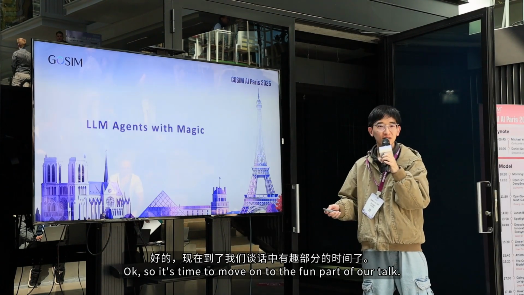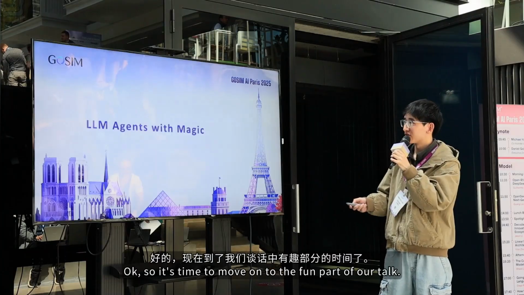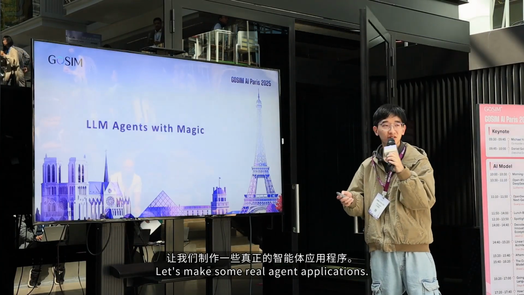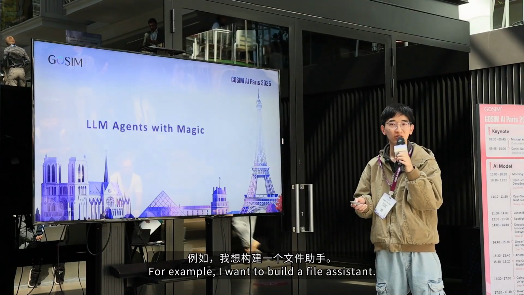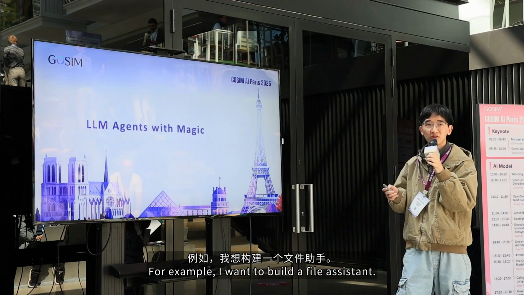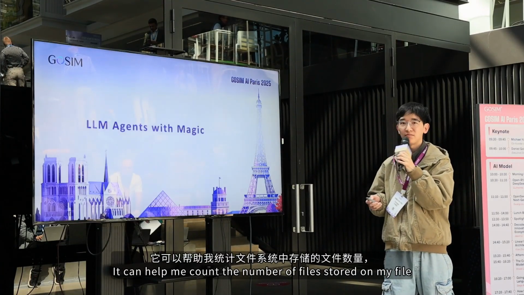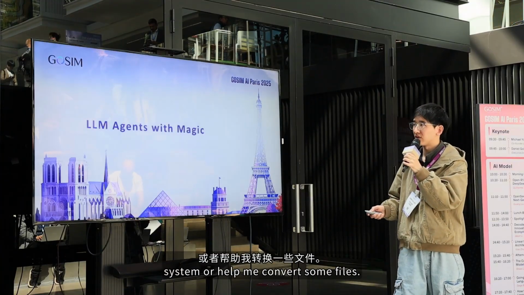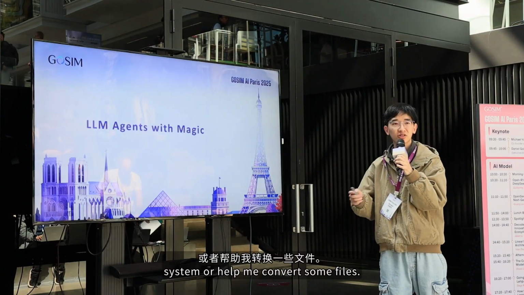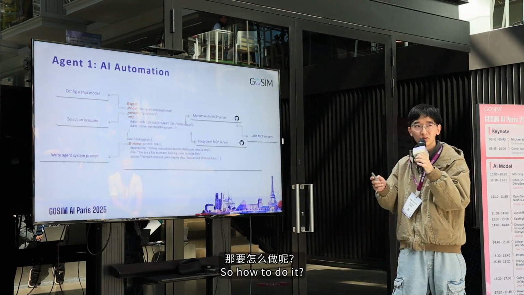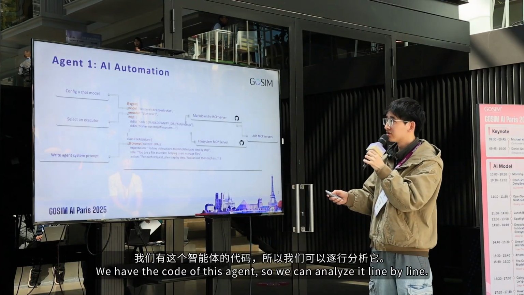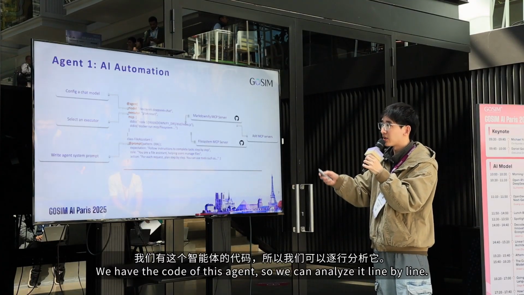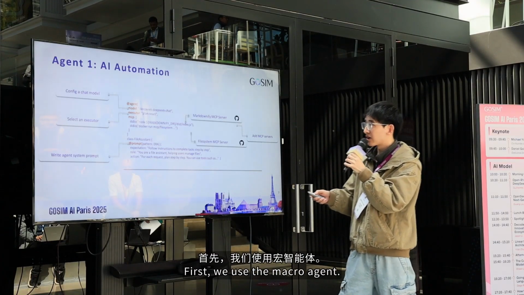OK. So time to move on to the fun part of our talk. Let's make some real agent applications. For example, I want to build a file assistant. It can help me count the number of files stored on my file system, or help me convert some files. So how to do it? That's all the code of this agent. So we can analyze it line by line. First, we use the macro agent.